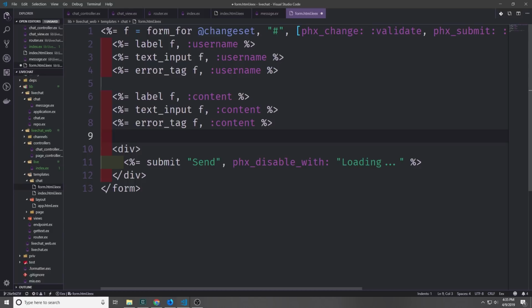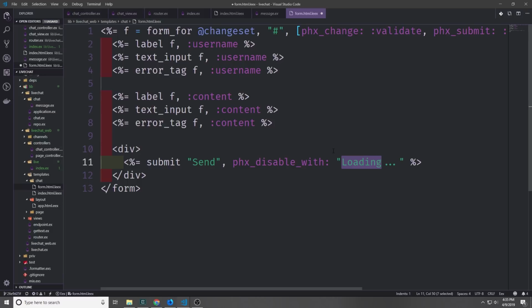And then finally, we want to create our submission button. And we can do this by first wrapping it in a div, and then using embedded Elixir, using the submit function to create the button, passing in the string that we want to have on the button, which will be Send. And then we want to set up a phx-disable-with atom. And what this will do is it will basically put the text that follows it, this loading string, on the button if the button is disabled.